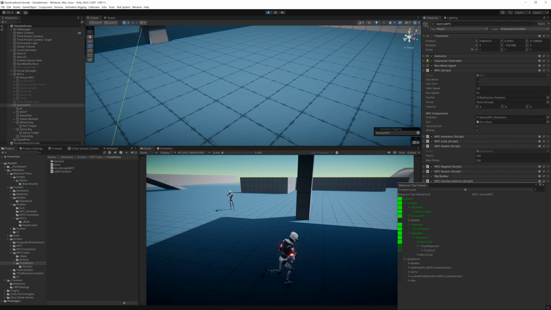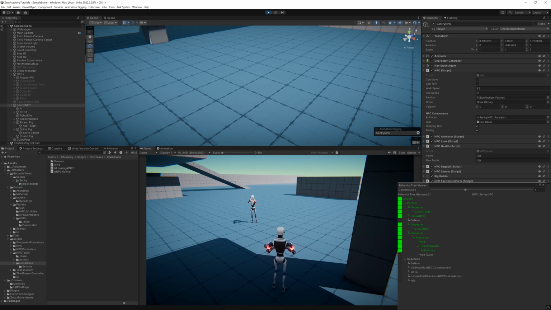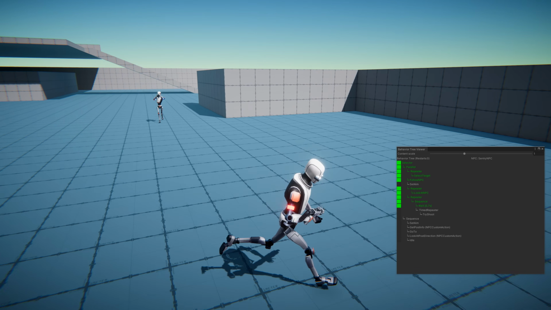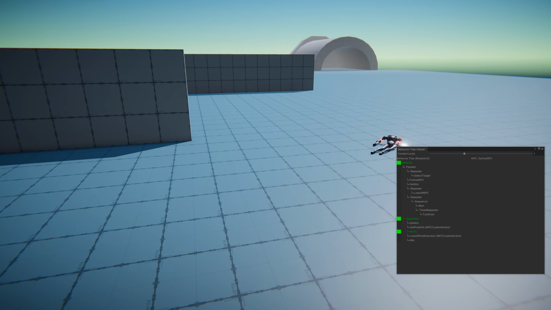Okay, so he's going to shoot me, then wait, then shoot again, then wait. Let's try to escape.